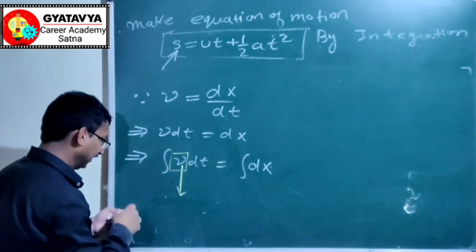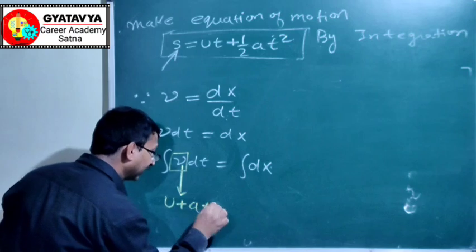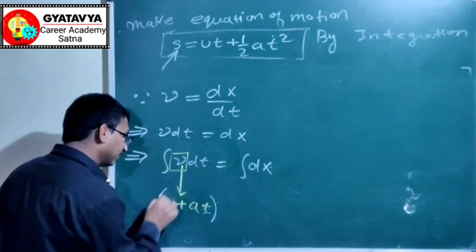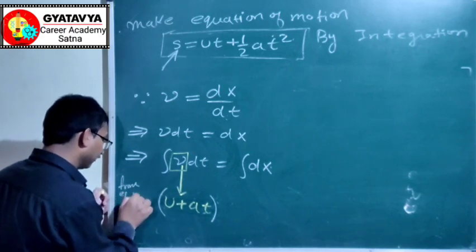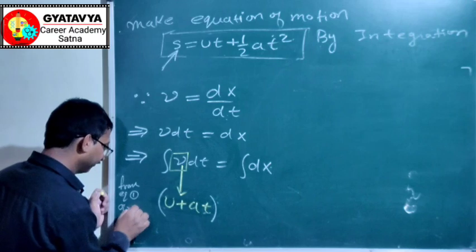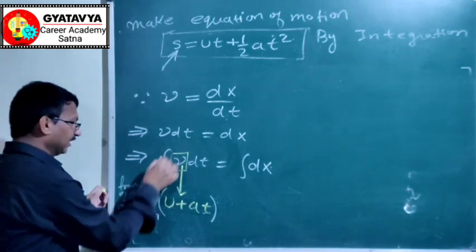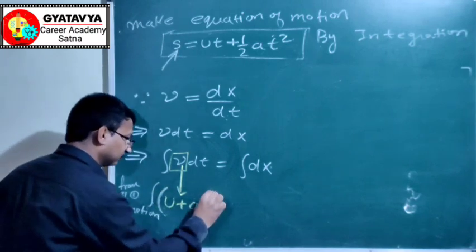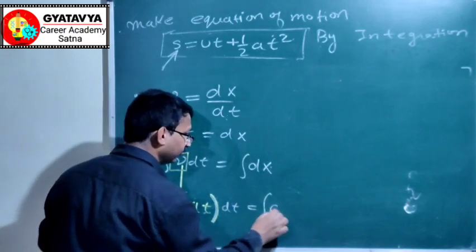So write it, v is equal to u plus at. From where are we taking it? It is from equation number 1 of motion. Put this sign here. It is v dt is equal to dx.